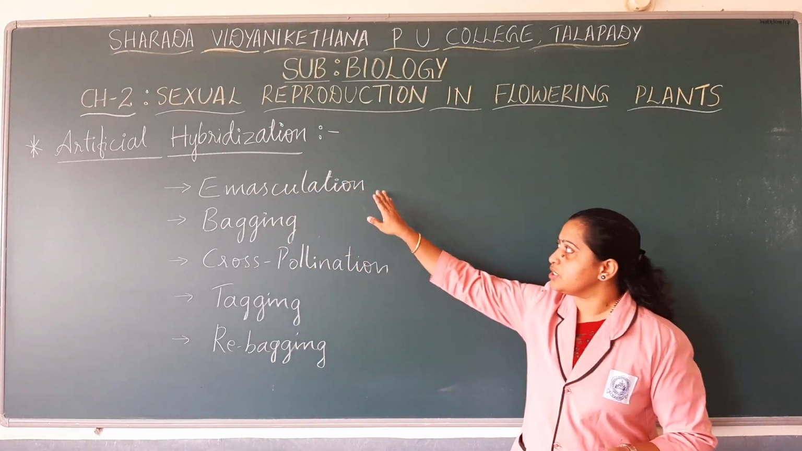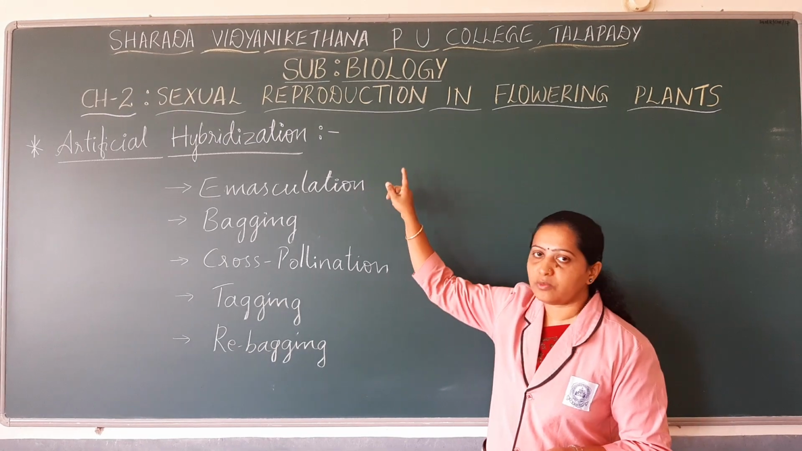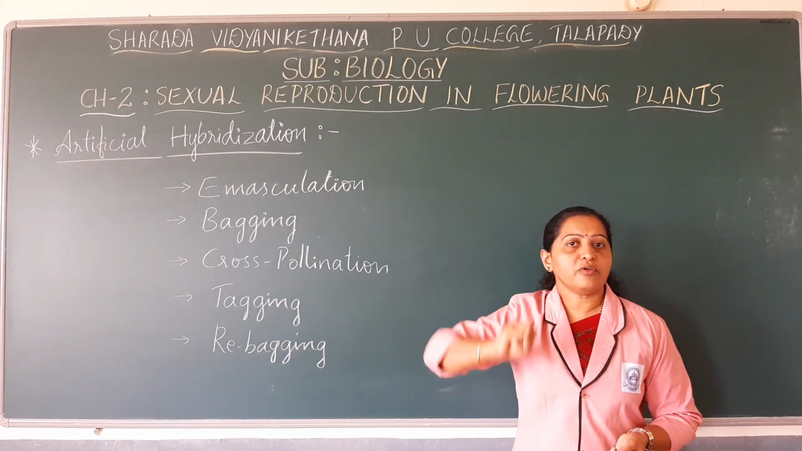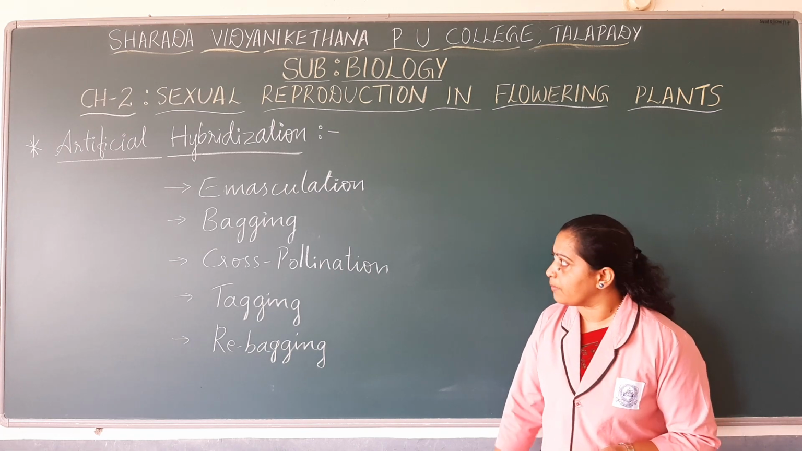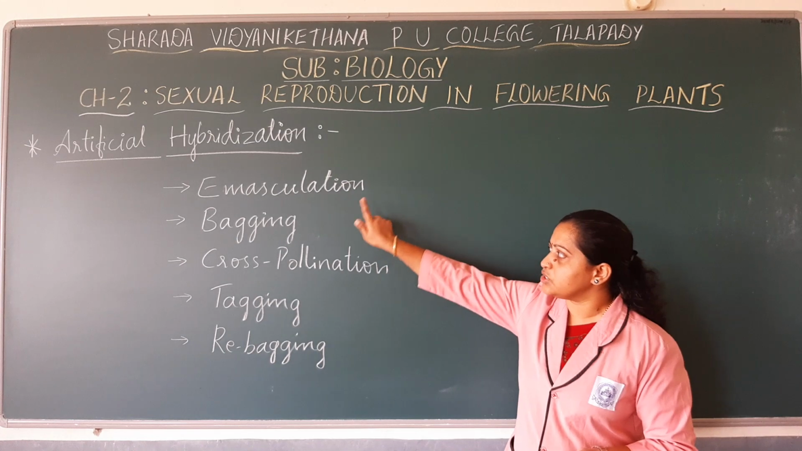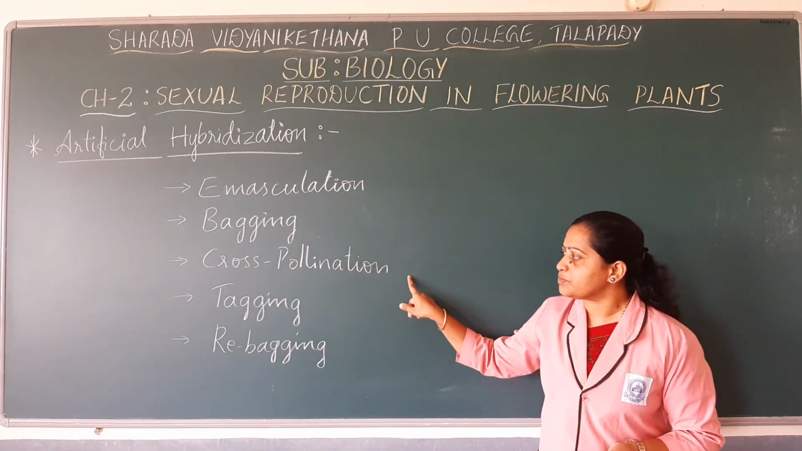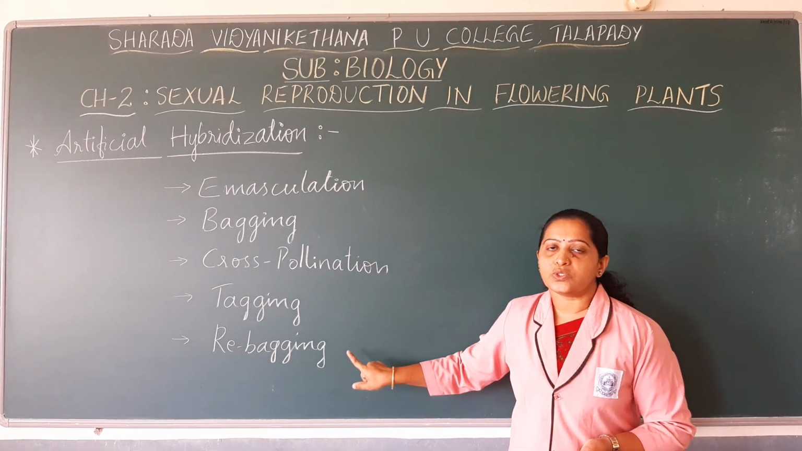Artificial hybridization is a purposeful pollination, done with the help of desired pollen grains, or dusting of desired pollen grains on the stigma. So it involves 5 different steps. They are emasculation, bagging, cross pollination, tagging and rebagging. Okay.